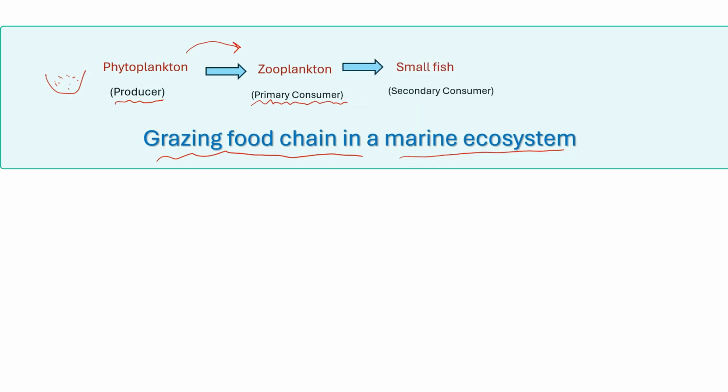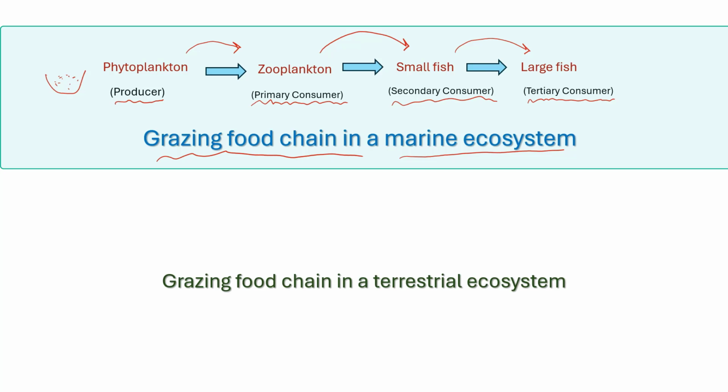Small fish feed on zooplankton and sometimes other small organisms. They are secondary consumers. Large fish, often referred to as apex predators or tertiary consumers, occupy the top of the food chain.